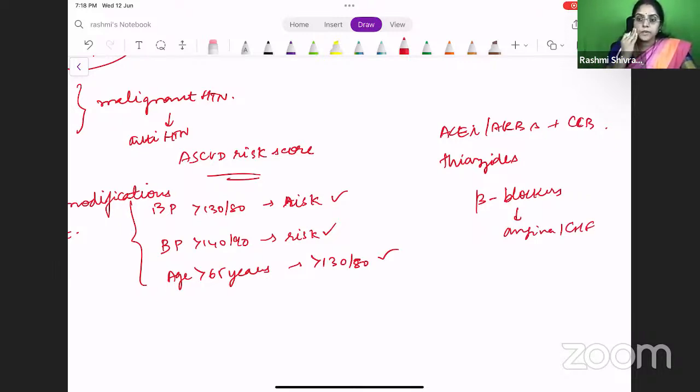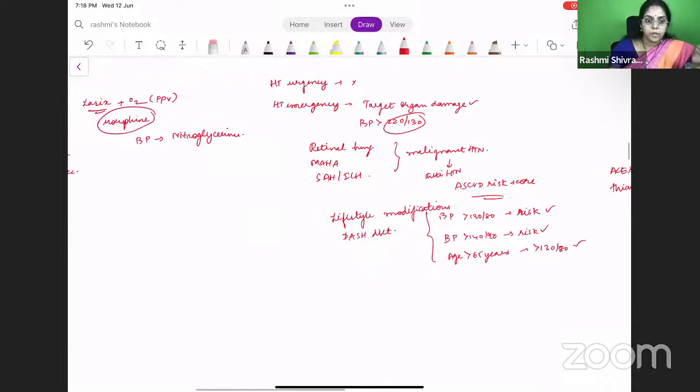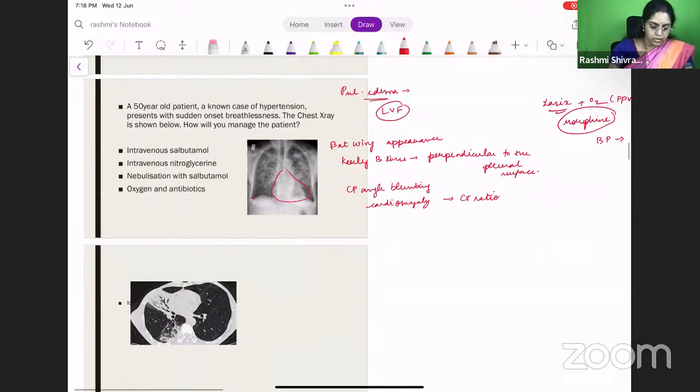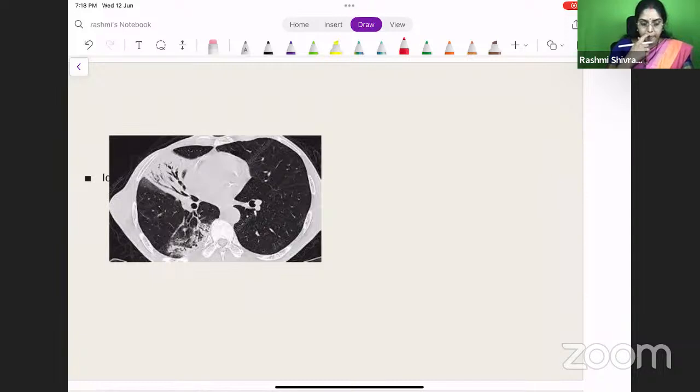Okay. So we have discussed quite a few questions here. Drugs to treat hypertension. When will you treat hypertension? Then what is hypertensive urgency, emergency, malignant hypertension, and pulmonary edema treatment? What are the radiological findings? So all these things we have discussed. So now, what is the CT finding in this patient?